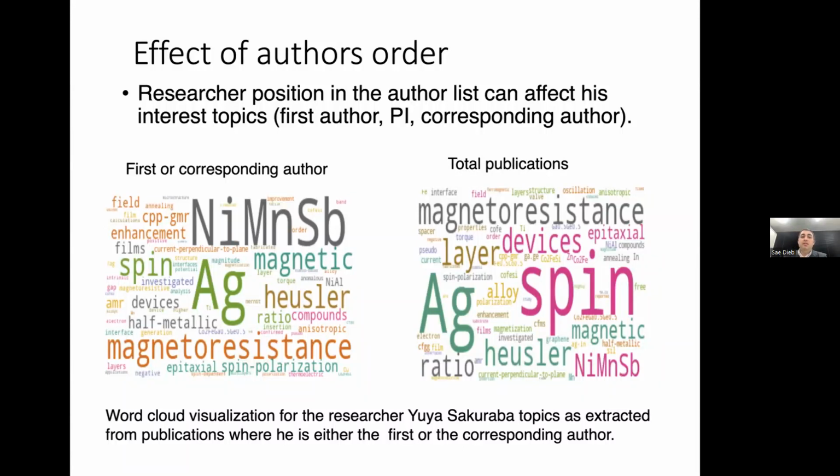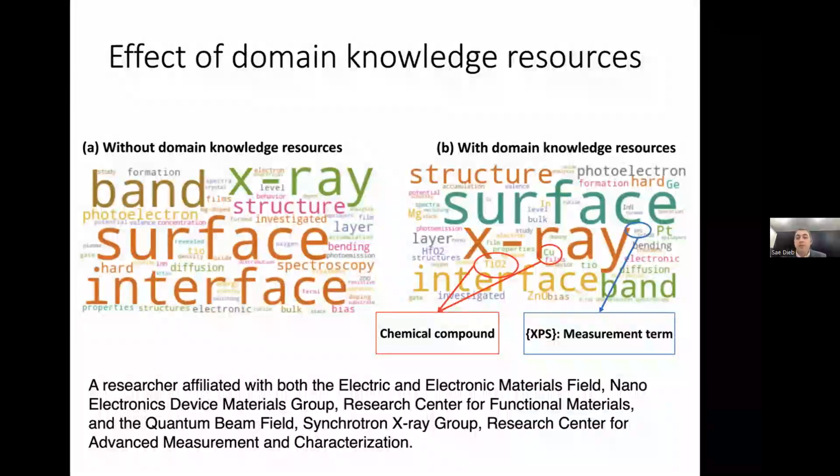And then now we want to study the effect of using domain knowledge resources. As we discussed before, we use these domain knowledge resources because we believe that a general tokenization schema will result in a low matching ratio with the domain knowledge terms. Because of that, we included these domain specific resources.